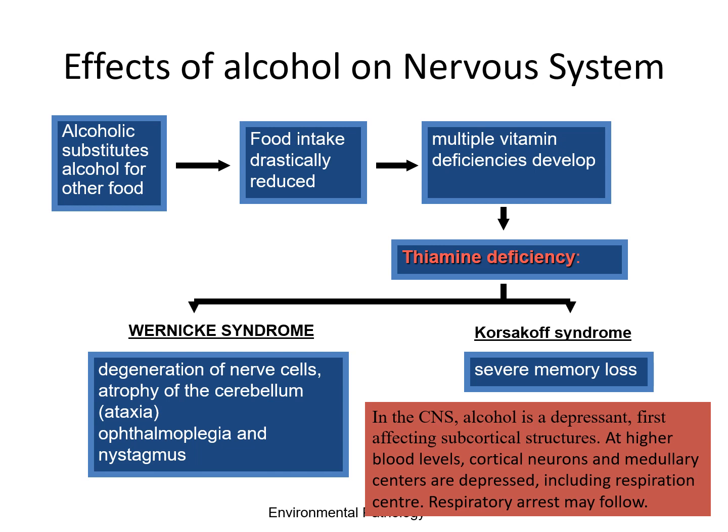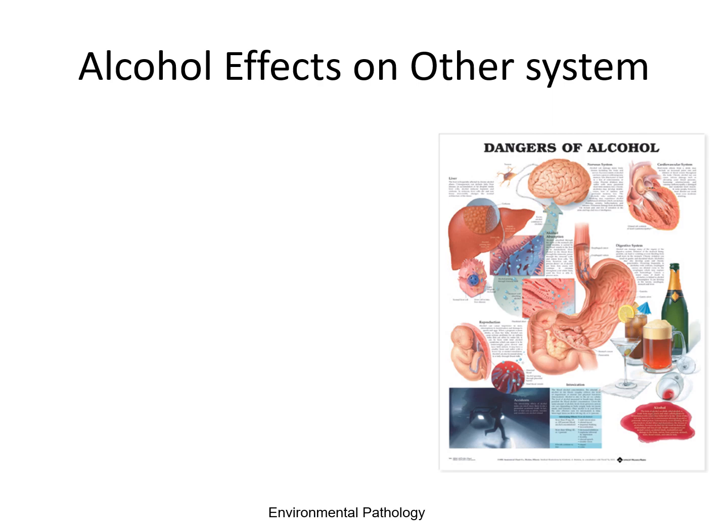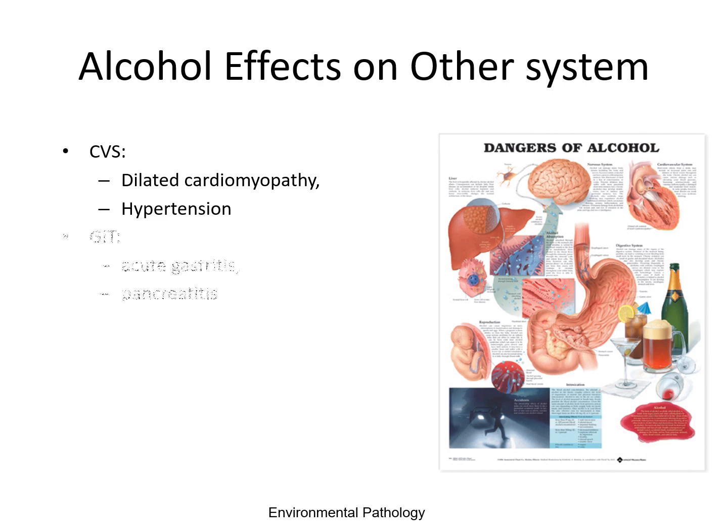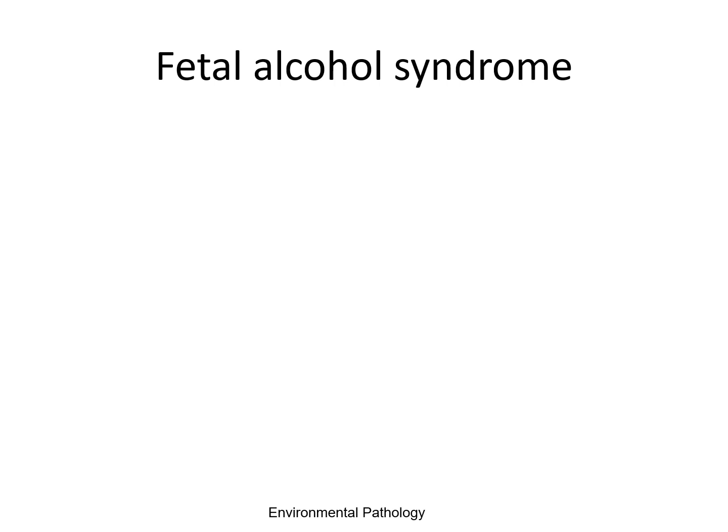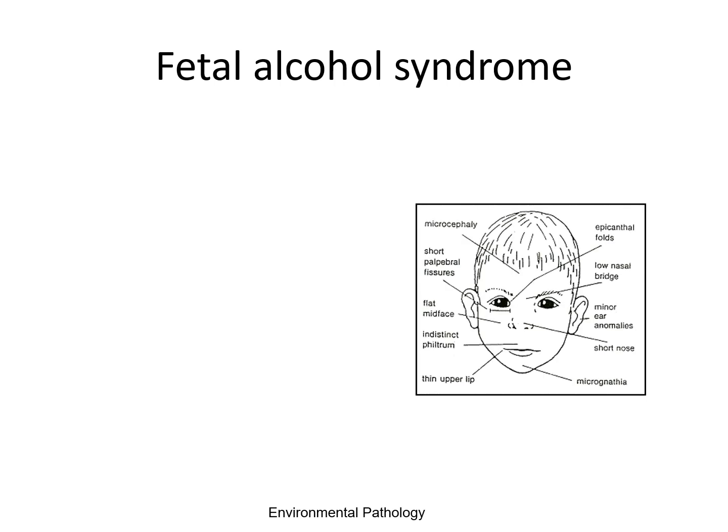In the CNS, alcohol is a depressant, first affecting subcortical structures. At higher blood levels of alcohol, cortical neurons and medullary centers are depressed, including the respiration center, which could lead to respiratory arrest. Alcohol effects on other systems include dilated cardiomyopathy, hypertension, acute gastritis, pancreatitis, rhabdomyolysis, testicular atrophy, and spontaneous abortion. Another effect of alcohol is fetal alcohol syndrome.